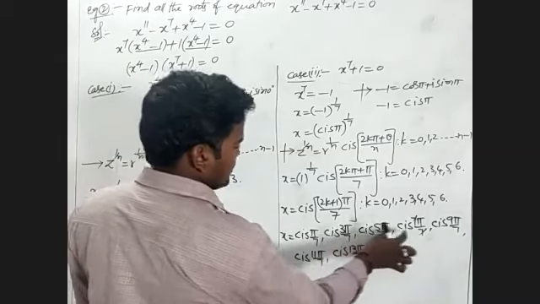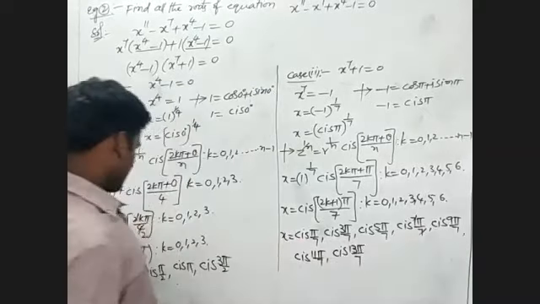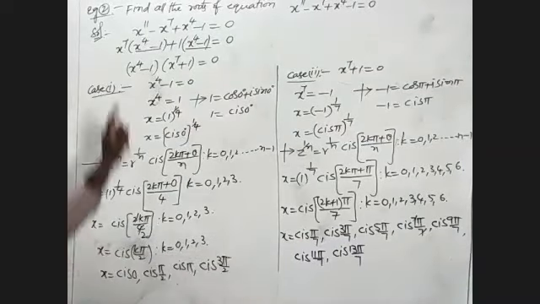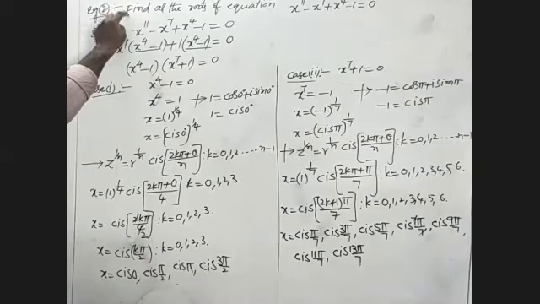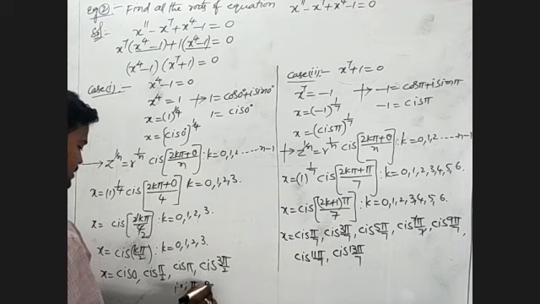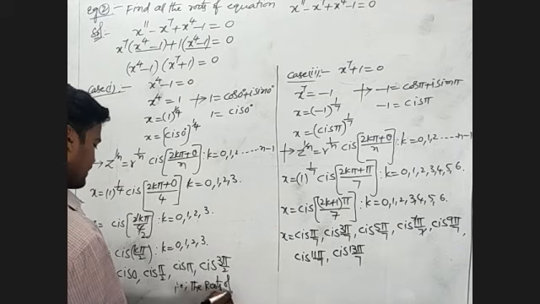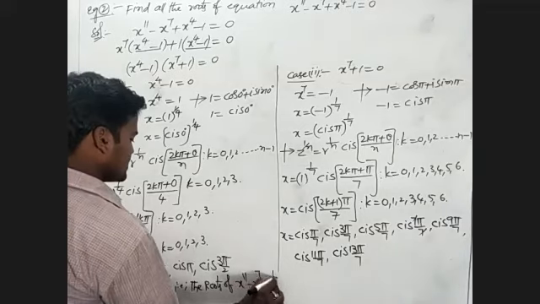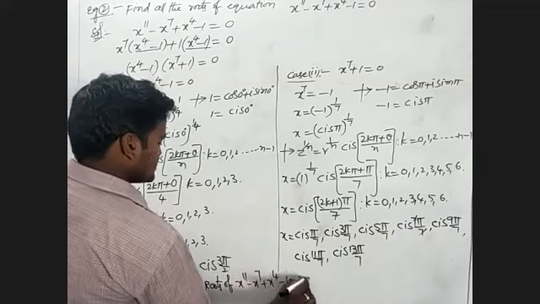1, 2, 3, 4, 5, 6, 7. 1, 2, 3, 4. Okay. 7 plus 4 will become 11. That is, find all the roots of the equation, that is, the roots of x power 11 minus x power 7 plus x power 4 minus 1 is equal to 0.